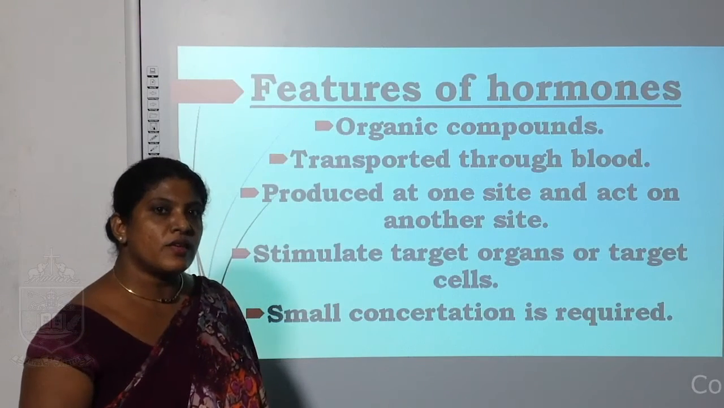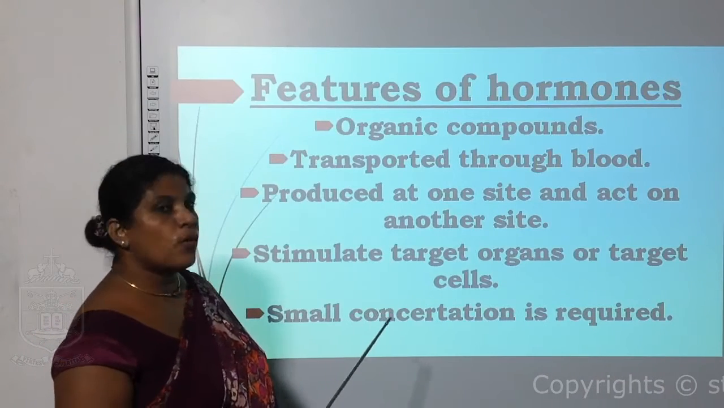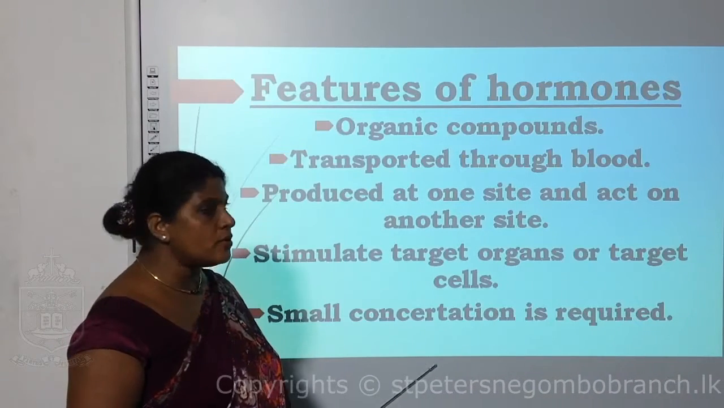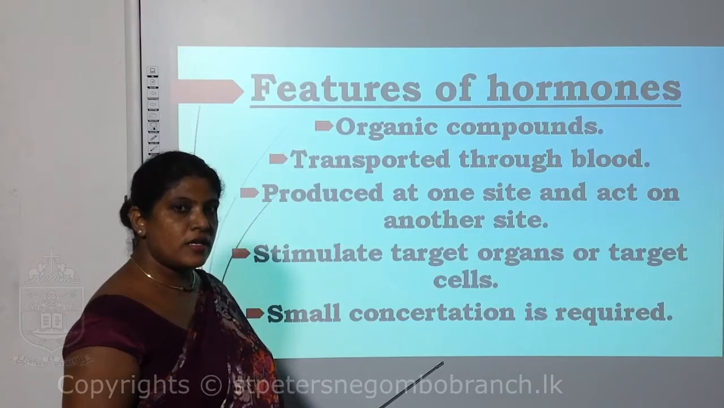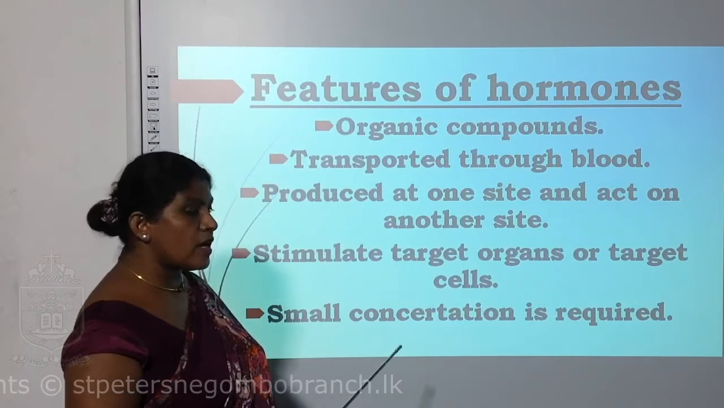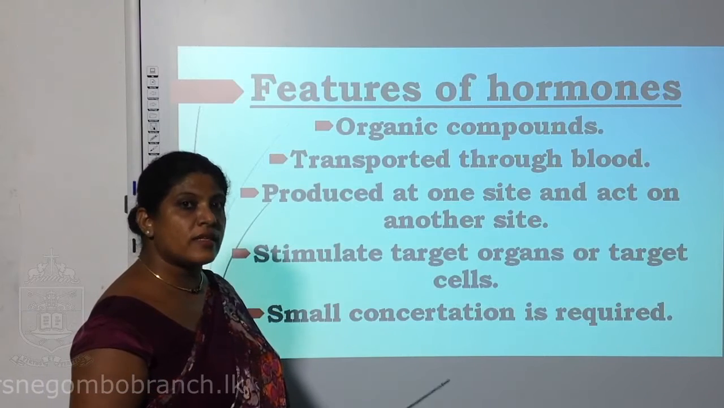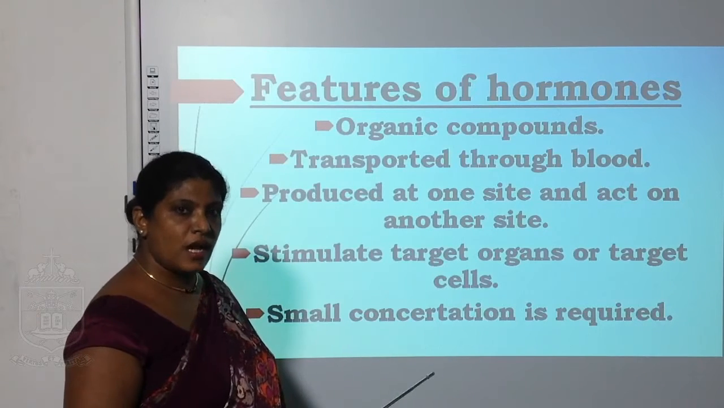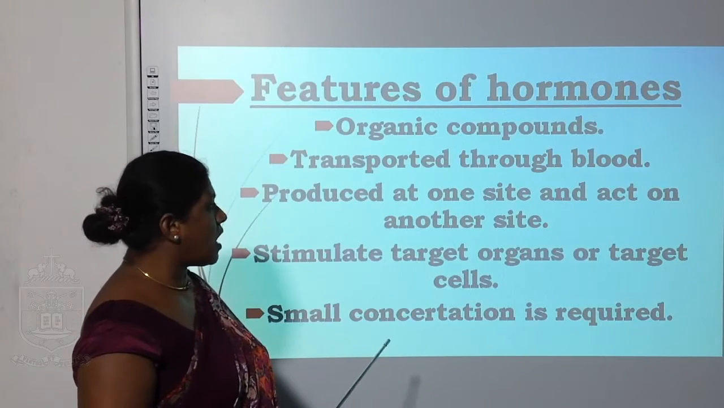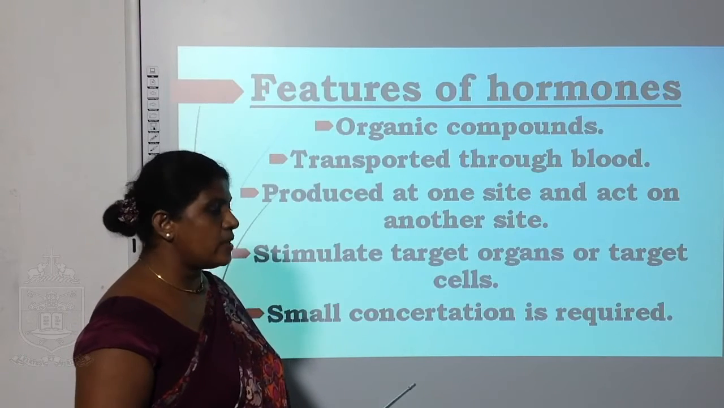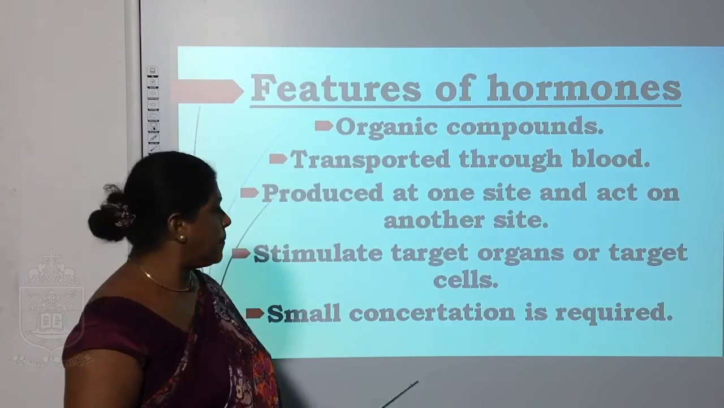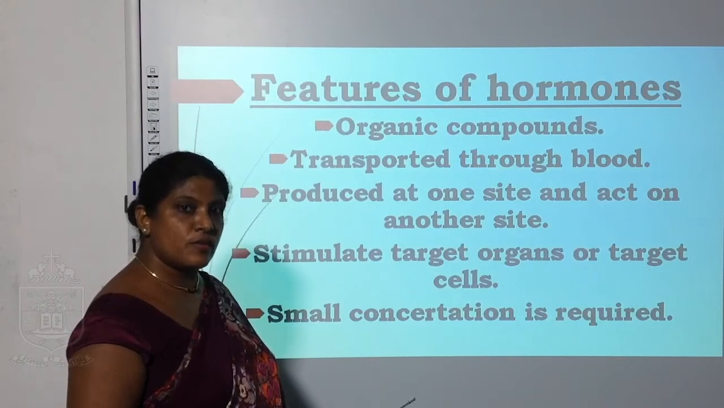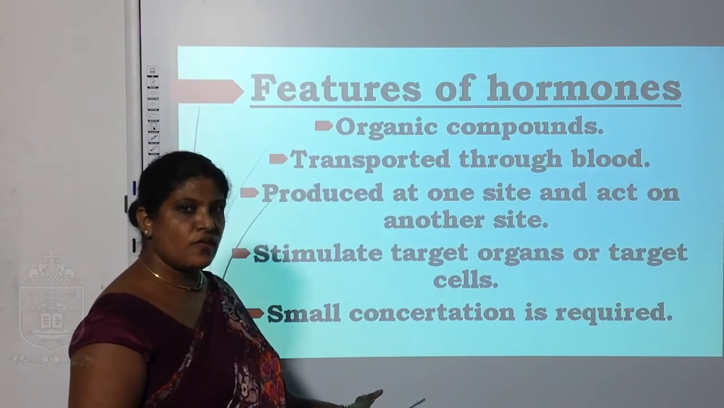Now we will see the features of these hormones. They are organic compounds. That means they have carbon, or we call them carbon containing compounds, transported through blood, produced at one site and act on another site. Produced at one site and act on the particular target tissue. They stimulate the target organs or the target cells, or we can call them target tissues. Then a small concentration is sufficient for this stimulation. These are the features of hormones.